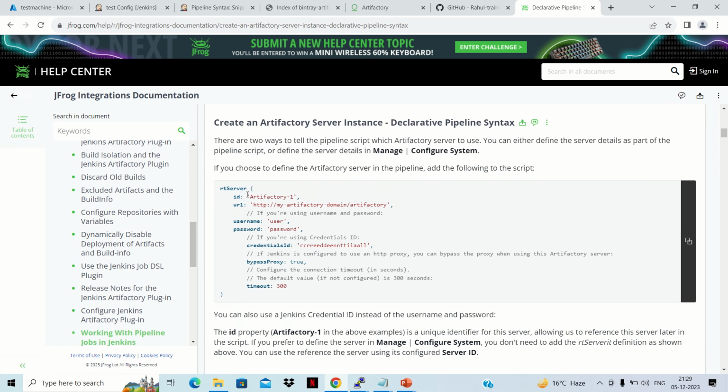So here in this documentation, you can see that firstly, it is saying that there are two ways to tell the pipeline script which Artifactory server to use. You can either define the server details as a part of the pipeline script, or define the server details in manage configure system. So if you choose to define an Artifactory server in the pipeline, add the following script. I have used this manage configure system section also. I can show you that.